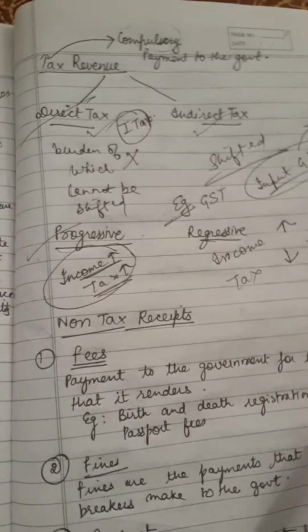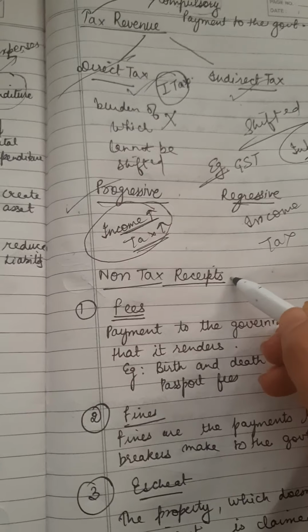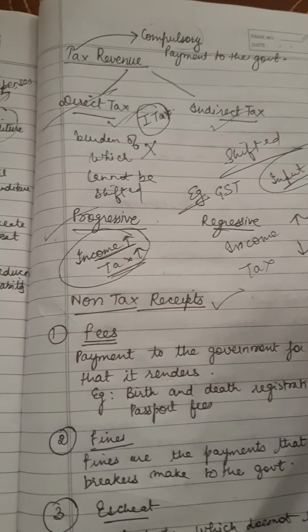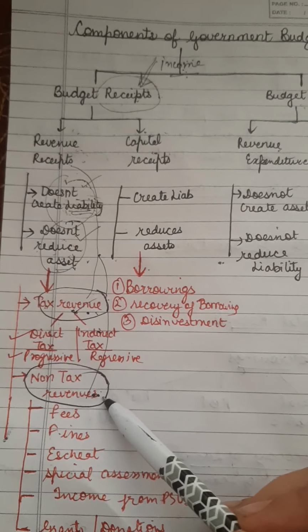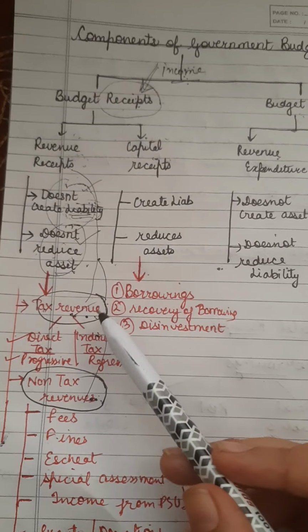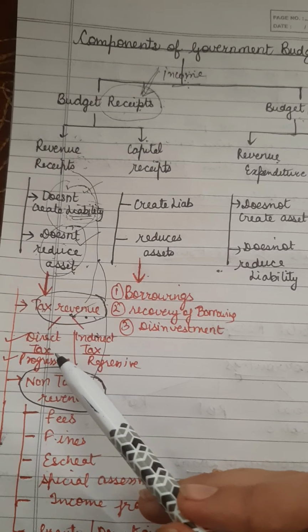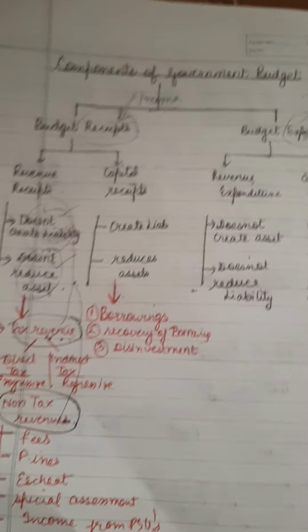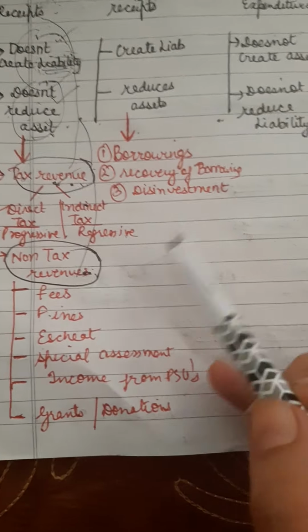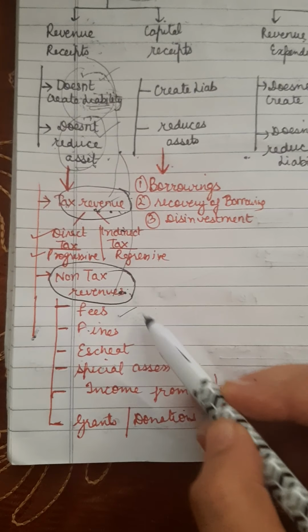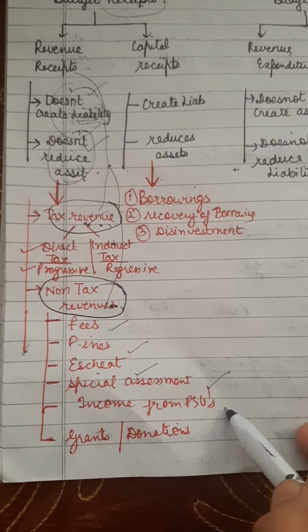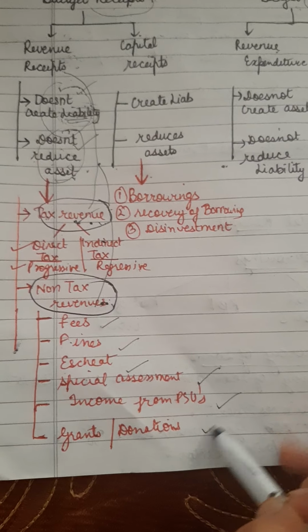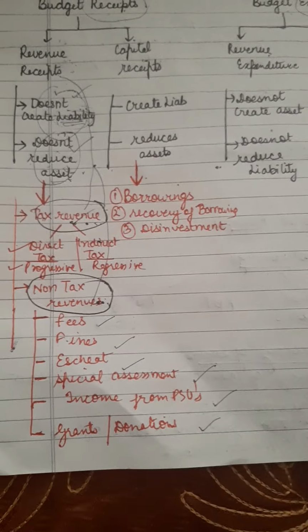Now coming on to the non-tax receipts. Government can earn from tax revenue, and it can also earn from non-tax revenues. Tax revenues we have done: direct and indirect tax, progressive and regressive tax. Next, non-tax receipts are fees, fines, escheat, special assessment, income from public sector undertakings, and grants or donations. We'll discuss one by one.